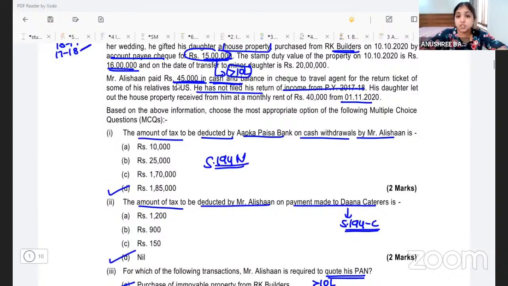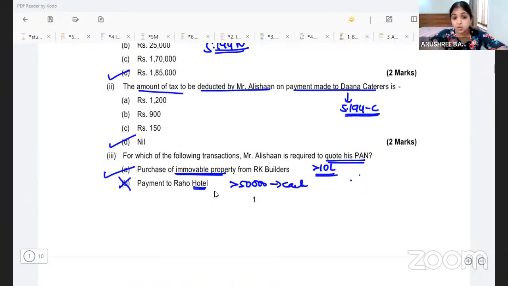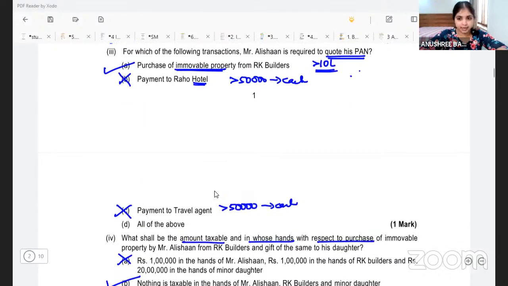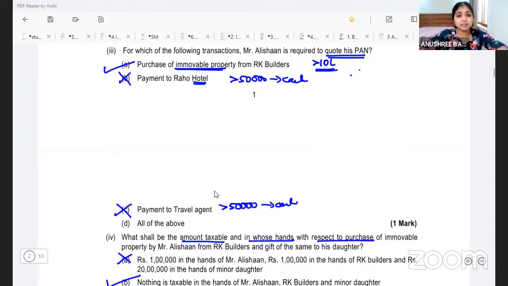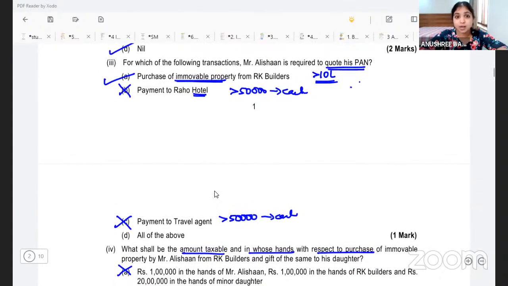The second subdivision was section 194C, but we said 194C tax need not be deducted because the assessee has made the payment for personal purposes. Subdivision 3 could be something which you may not be aware of in case you haven't learned, because a lot of students generally skip this part. Remember, PAN has to be quoted if you acquire any immovable property for more than 10 lakhs.